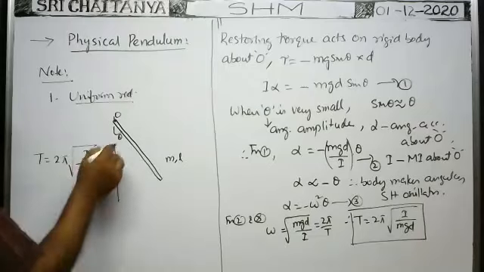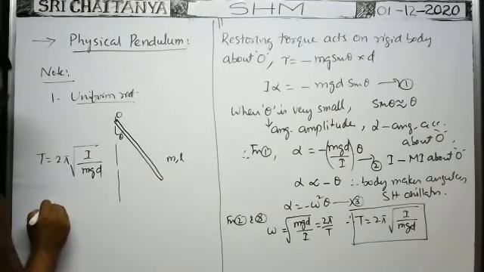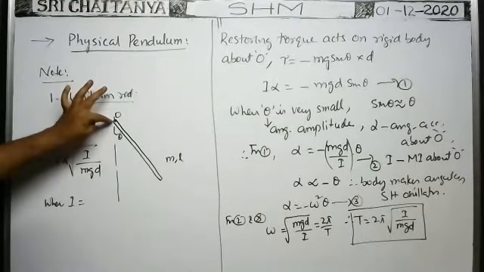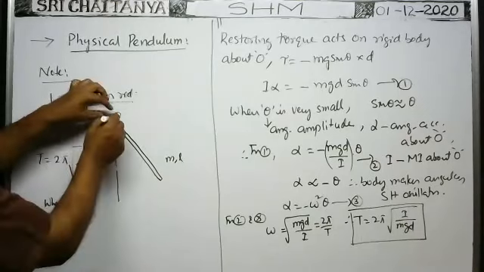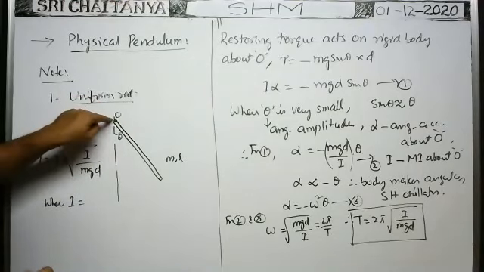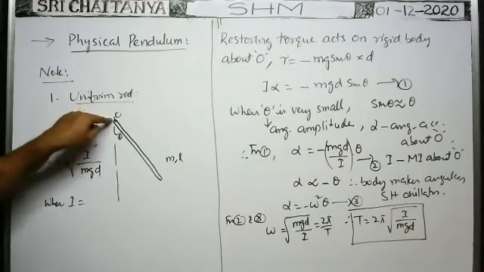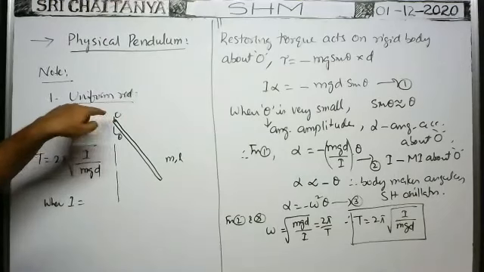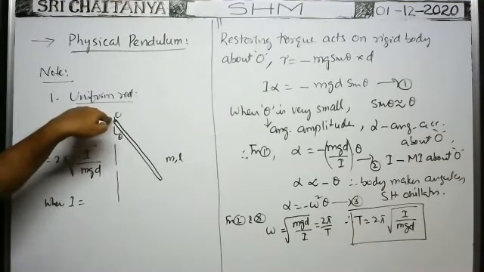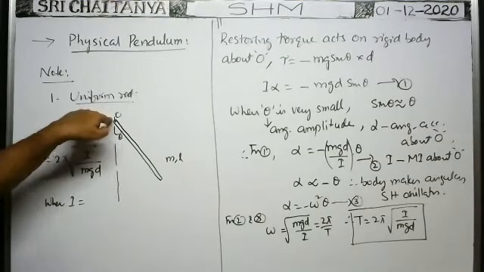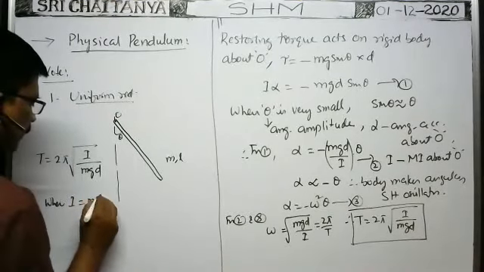In this case, mass of the rod is given, m. What about moment of inertia I? Moment of inertia I is the moment of inertia of the rod about this point O only, because the rod makes oscillations about this point O. It is the moment of inertia of the rod about an axis passing through one end and perpendicular to its length. What is the moment of inertia? About an axis passing through one end perpendicular to its length, it is ml square by 3, not 6. Okay, so ml square by 3.